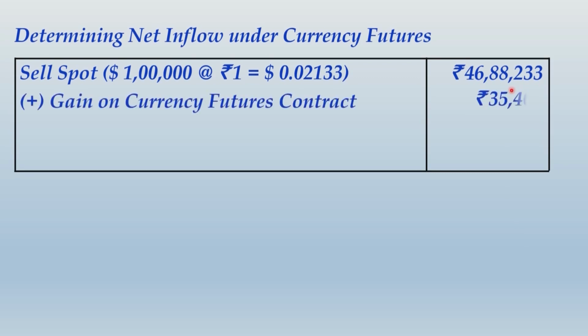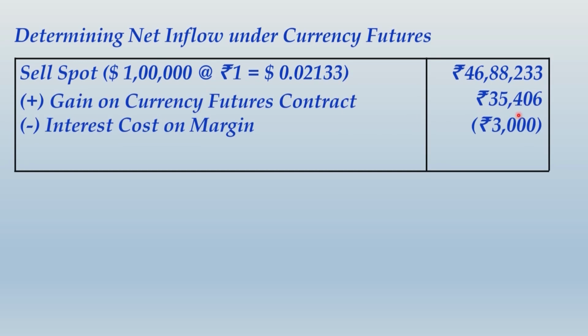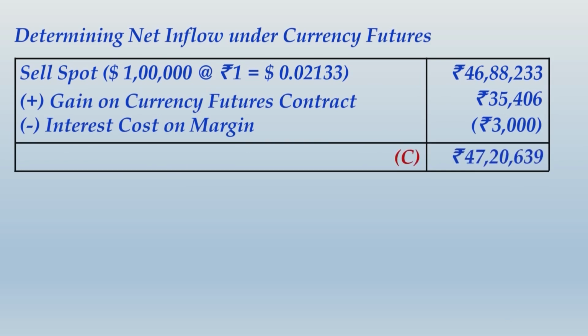To this you will add the gain on currency futures and subtract the interest cost, and the final amount of net inflow is rupees 47,20,639. Now compare the three inflows that we have obtained, A, B and C. A was no hedging, B was hedging through forward cover, and C is hedging through currency futures.